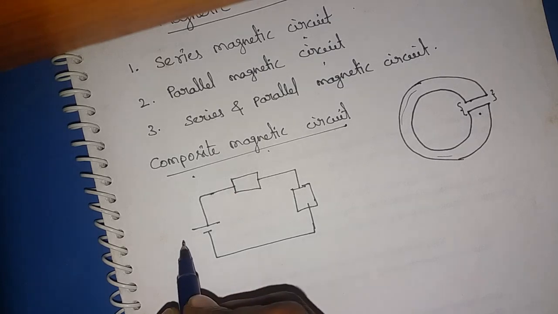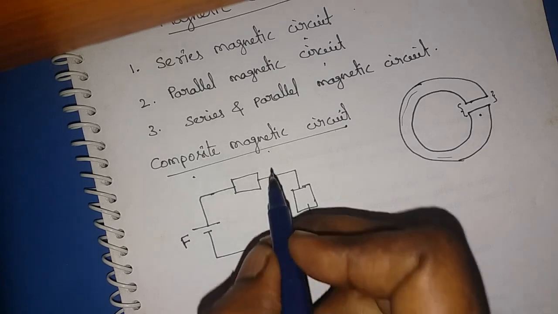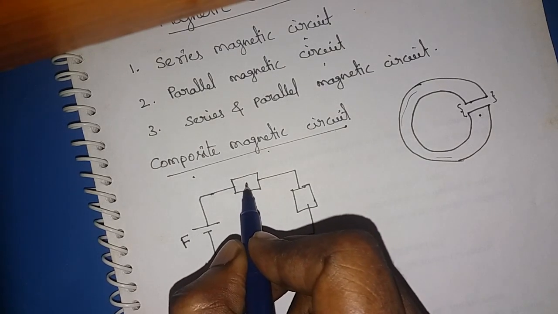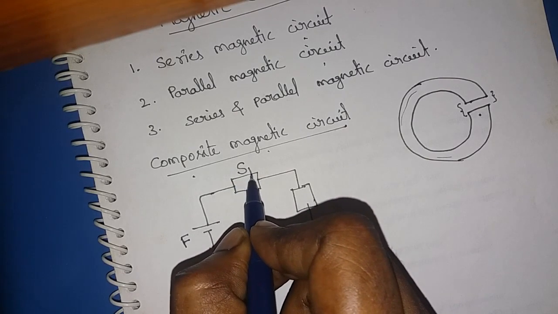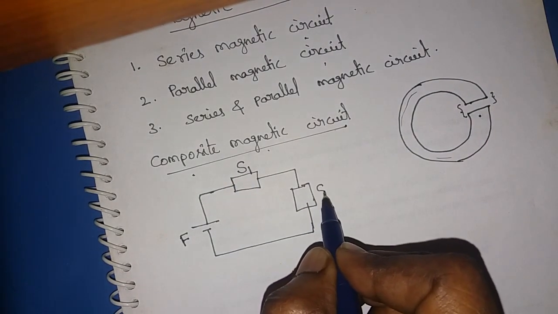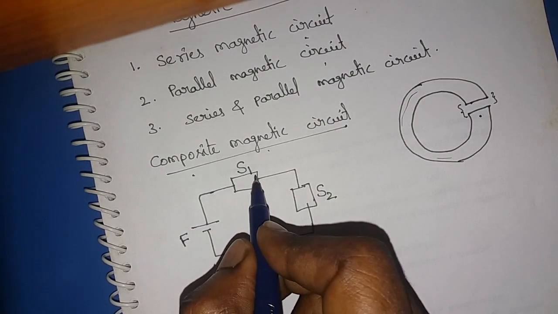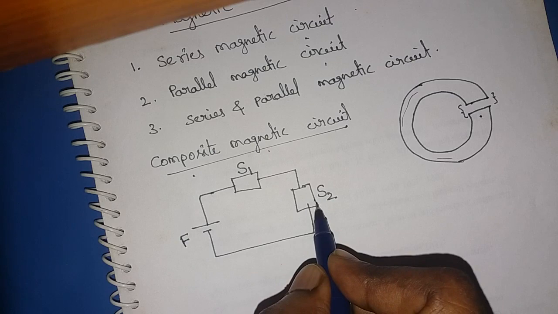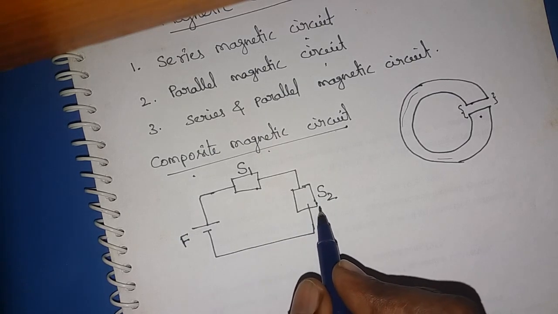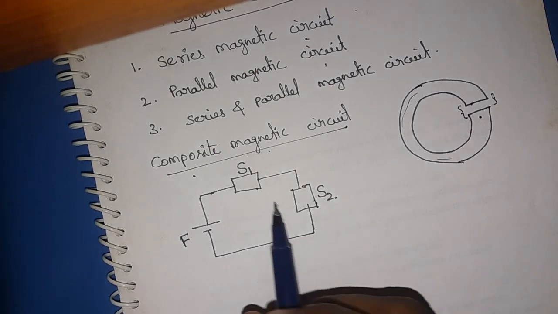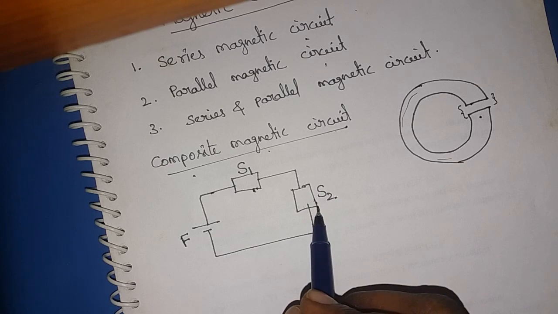So let the applied magnetomotive force be F. This is magnetic material 1. The reluctance of the first magnetic material is S1, and the reluctance of the second magnetic material is S2. The length of this material is L1 and of this one is L2. The area of cross section is A1 and A2. And the relative permeability is mu R1 and mu R2.